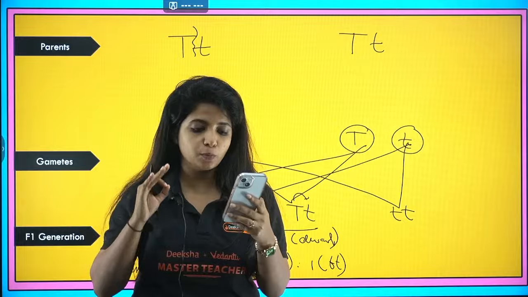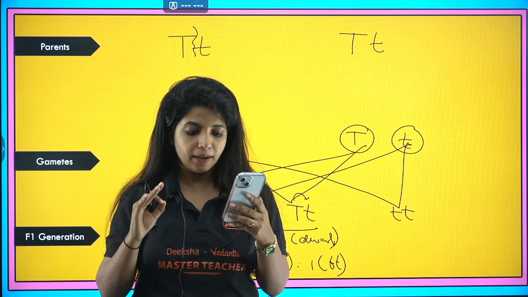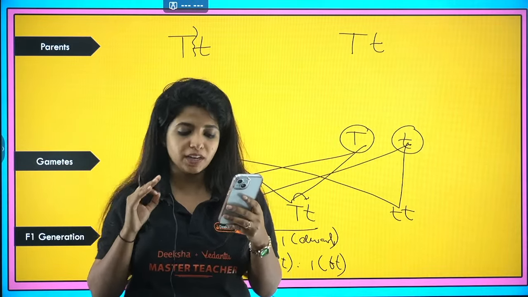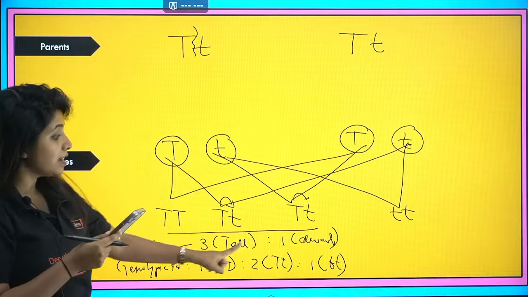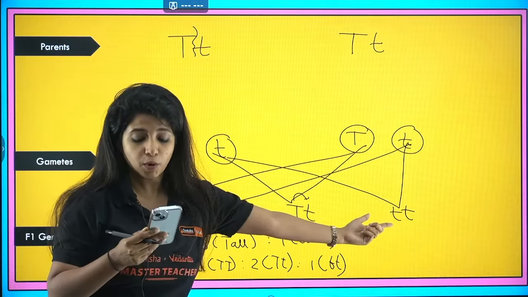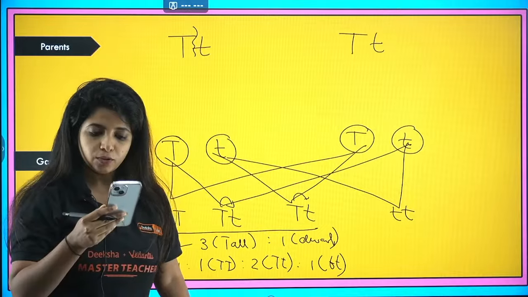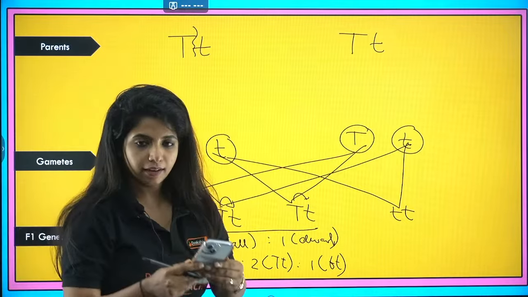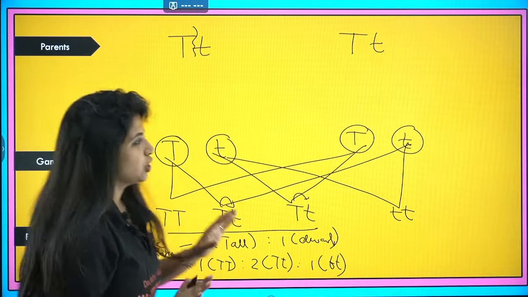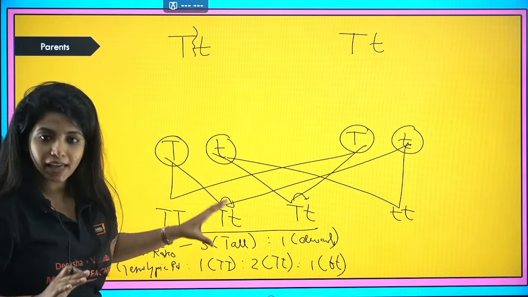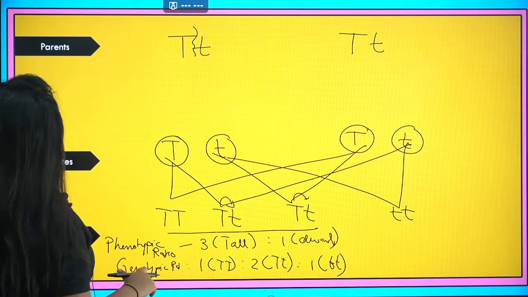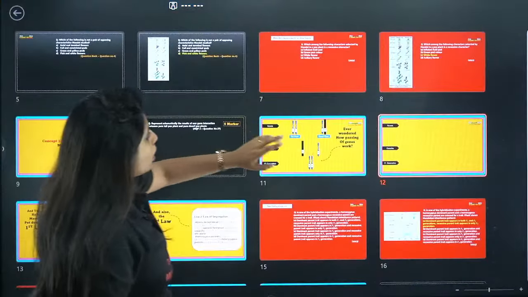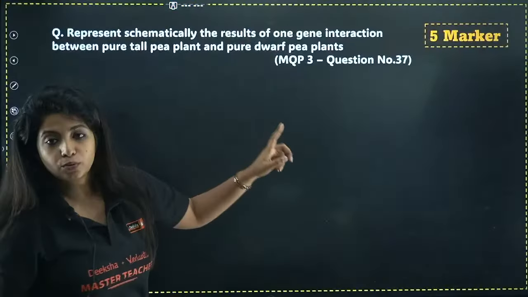I hope now it is super clear to you. Yes, Nusrat, phenotypic is 3:1 and genotypic is 1:2:1. Only one small t is there. Cool, everyone, I hope everything is clear. So in one gene inheritance, you would have to explain all of it. If you are not explaining this, you will be losing your marks.